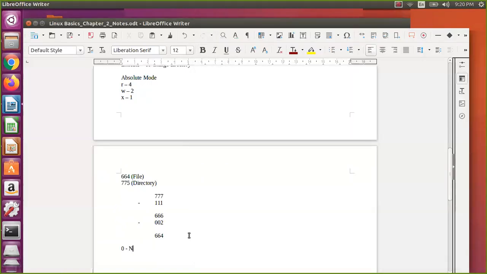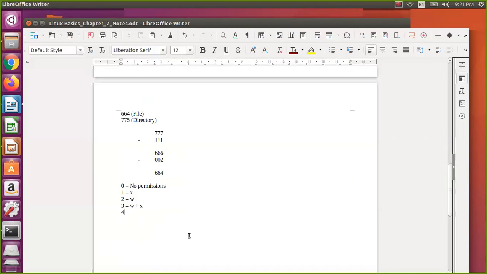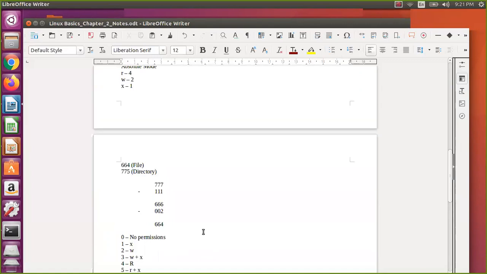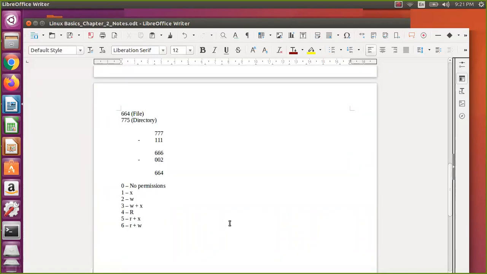So I will write here: 0 means no permissions, 1 only execute, 2 means write, 3 means write plus execute, 4 means read, 5 means 4 plus 1, read plus execute, 6 means 4 plus 2, read plus write, and 7 means all, read plus write plus execute.